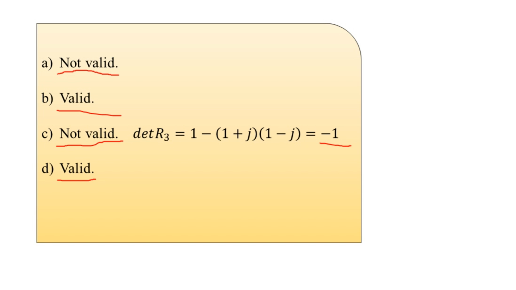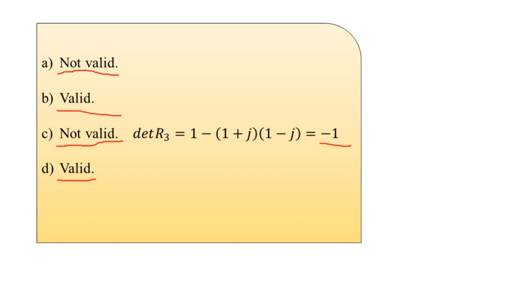Now lastly, in part E we have been provided the R5 matrix, where the elements are 2, j, 1 in the first row, minus 1, 4j, minus j in the second row, and 1, j, 2 in the third row. Looking at all the entries, we see that among the diagonal elements, the middle element has an imaginary part.